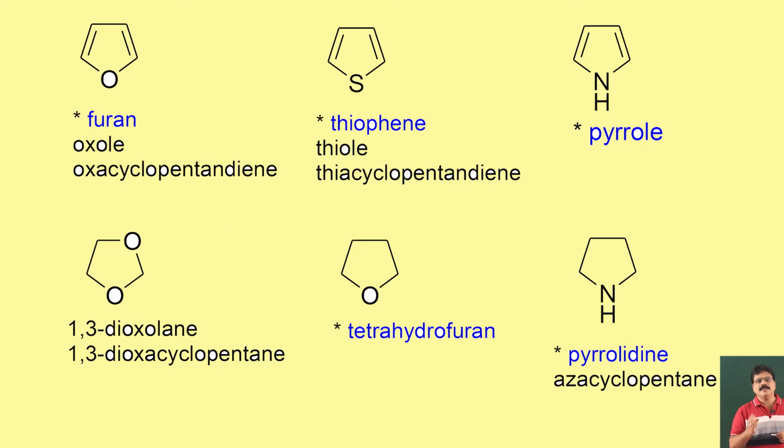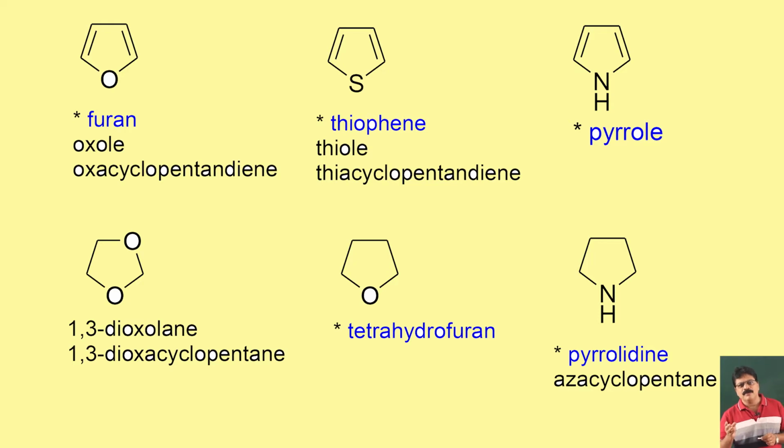Similarly, whenever saturated rings are obtained, it depends on the extent of reduction. For example, furan has 2 pi bonds. When both the pi bonds are reduced, hydrogenated, 4 atoms of hydrogen or 2 moles of hydrogen is used, so it's called tetrahydrofuran. If only 1 pi bond is reduced, it will be called dihydrofuran.